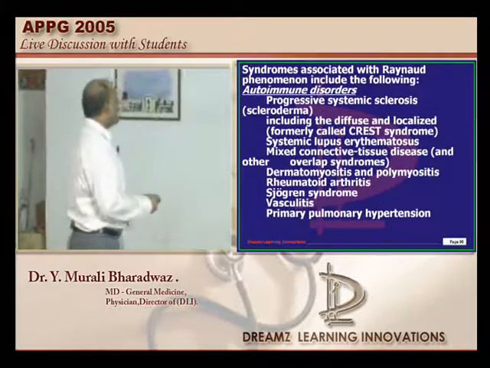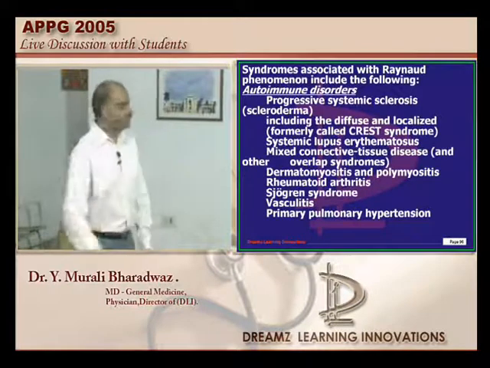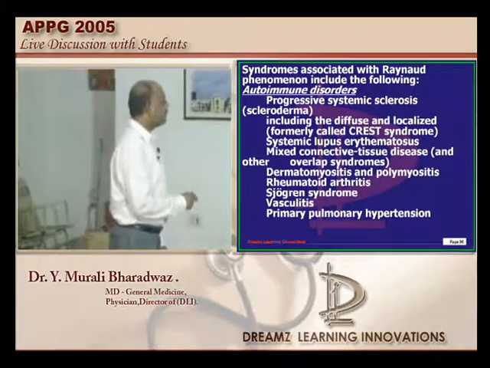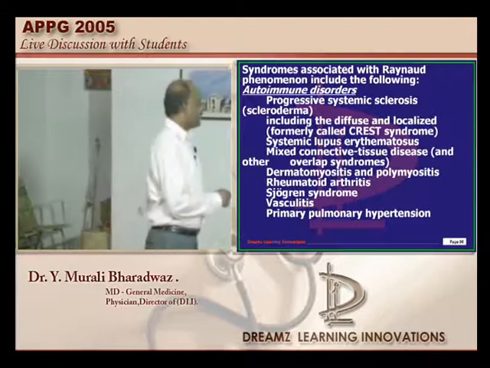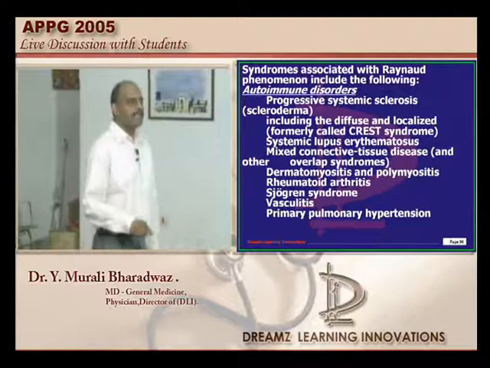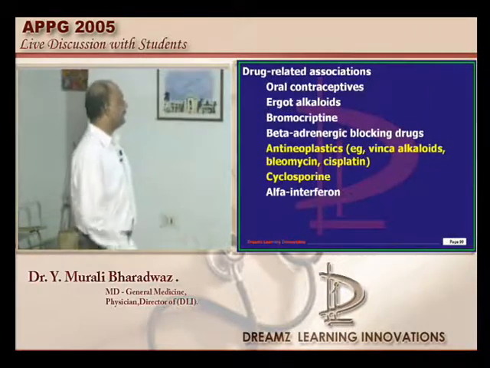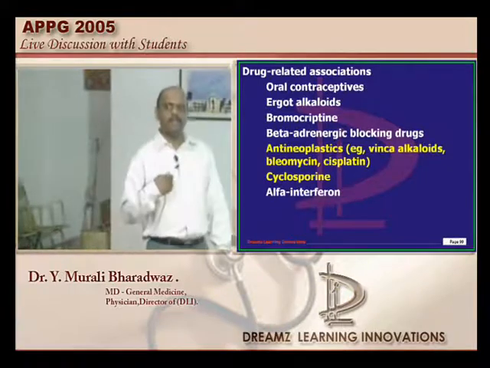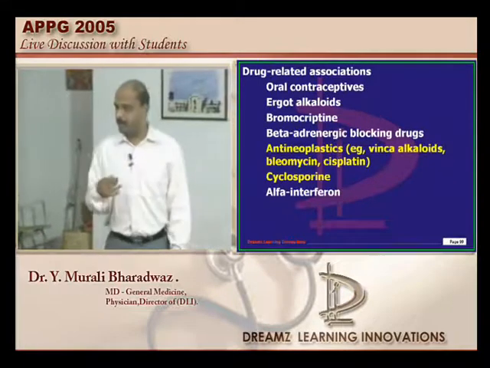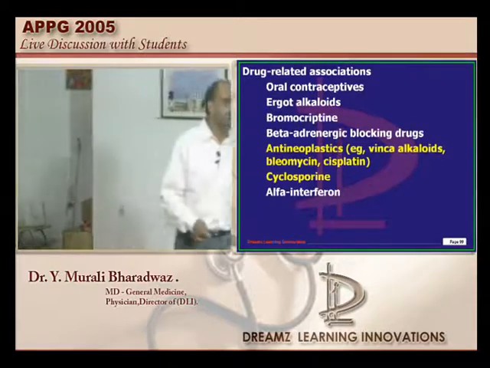So let us quickly talk, doctor, about the autoimmune diseases where Raynaud's phenomenon is seen. Systemic sclerosis, systemic lupus erythematosus. What is that? CREST syndrome: calcinosis, Raynaud's phenomenon, esophageal dysmotility, sclerodactyly and telangiectasia need to be remembered. And what is the complication of scleroderma, doctor? If you find a young female with scleroderma presenting with shortness of breath, a loud P2 is auscultated.